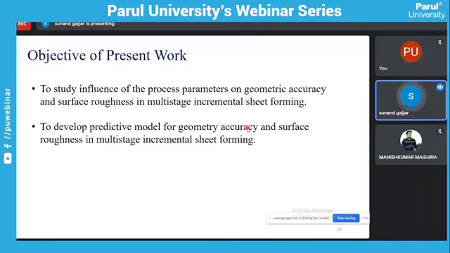So we study the influence of process parameters. We have to learn about the influence of process parameters on geometric accuracy and surface roughness. And the second objective is to develop a predictive model for geometric accuracy and surface roughness. Equations will be formed for geometric accuracy and surface roughness using input parameters.